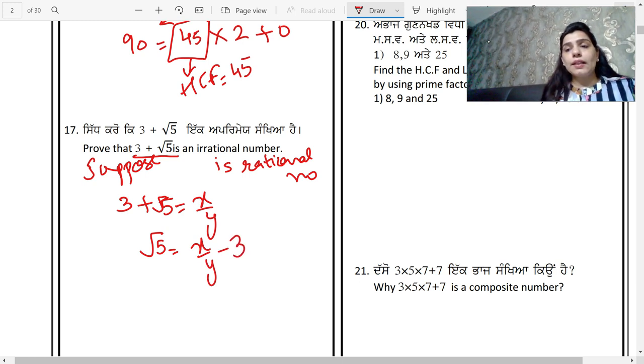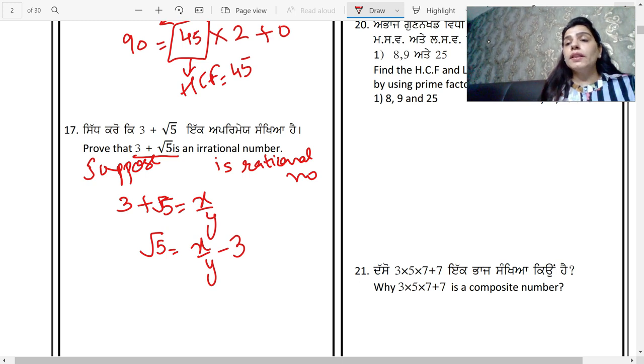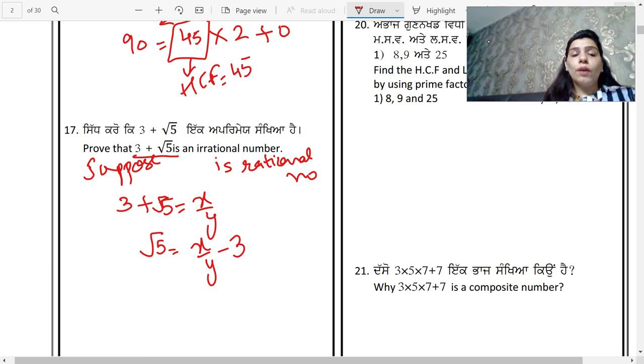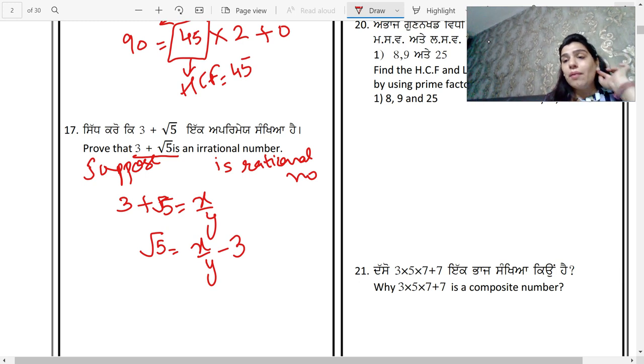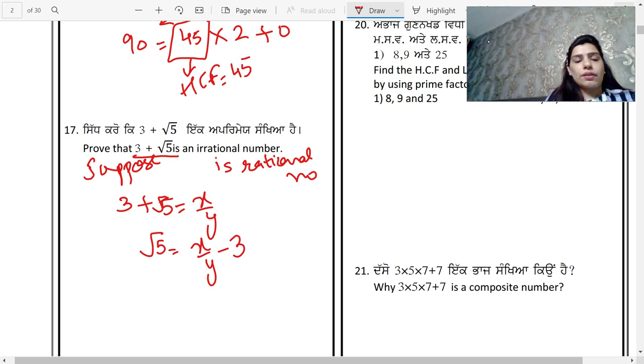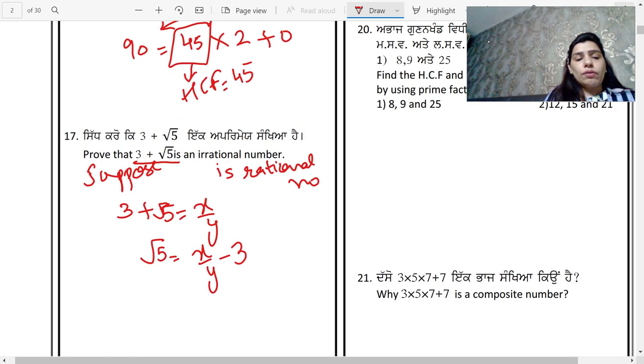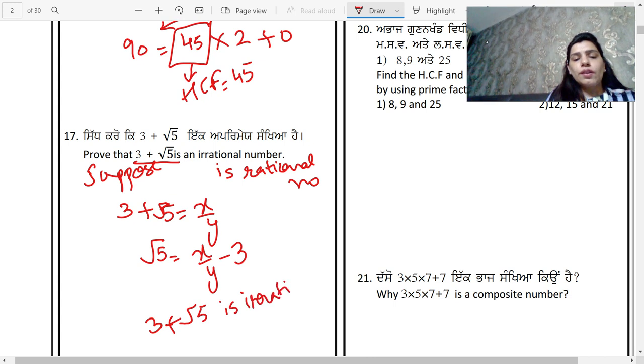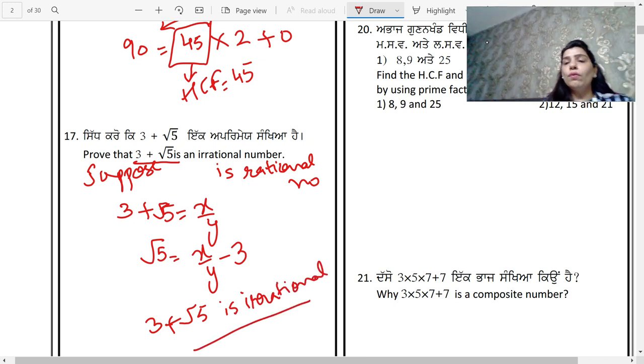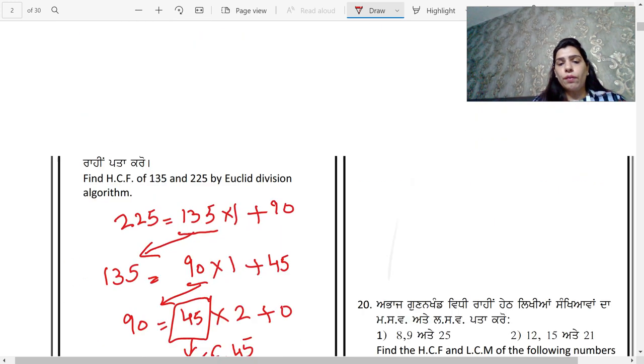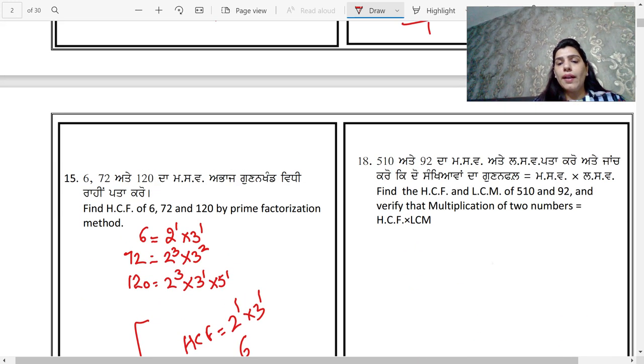Now on the right hand side, you have x, y and 3, which are all integers. So the right hand side is a rational number. So this indicates that the left hand side, root 5, will also be a rational number. But this is a contradiction, as we know that root 5 is irrational. So 3 plus root 5 is also irrational. I will attach a page at the end of this video and give you the full proof of this question. You can just note it down from there. So moving on to the next question.